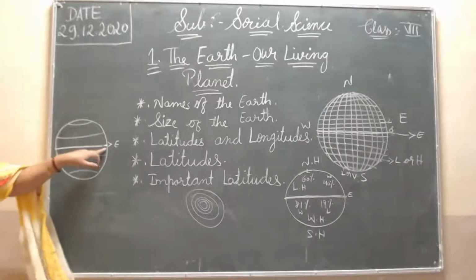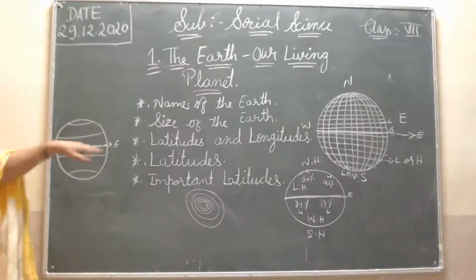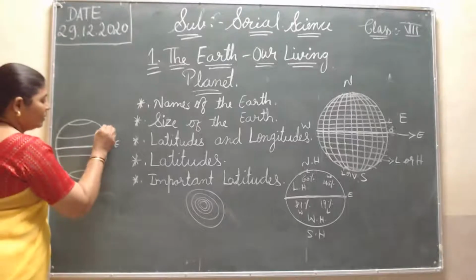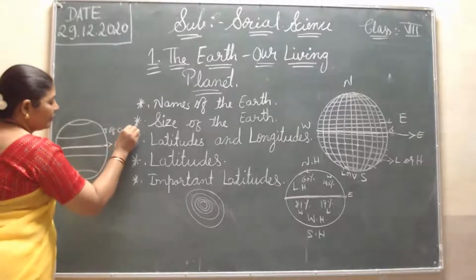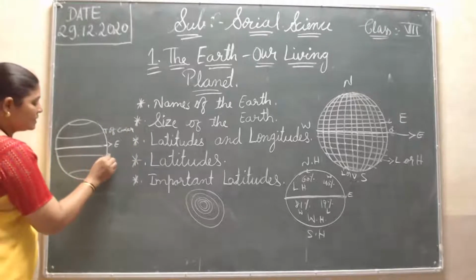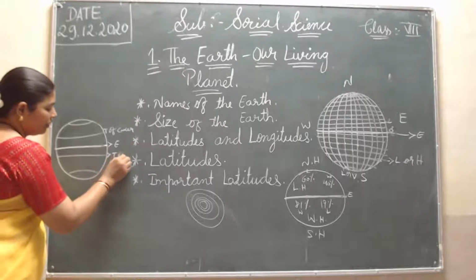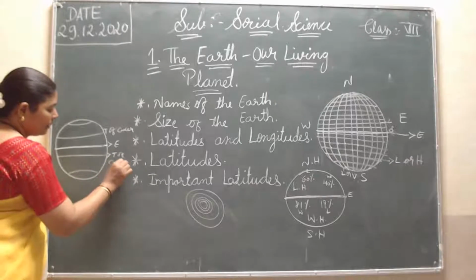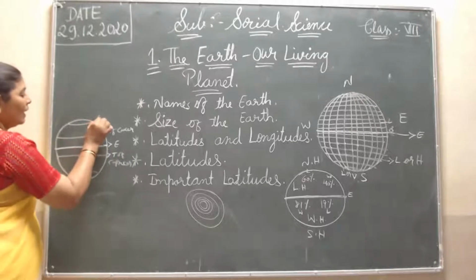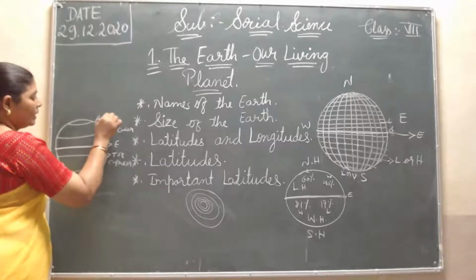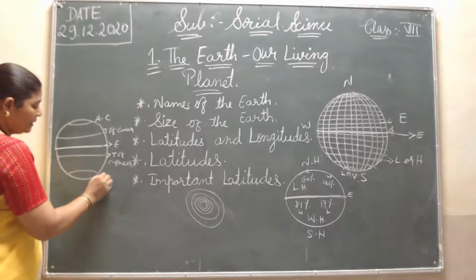So first, this is the equator line, then up Tropic of Cancer, then this one is Tropic of Capricorn. Okay, then this is Arctic, AC, Arctic Circle, and this is...